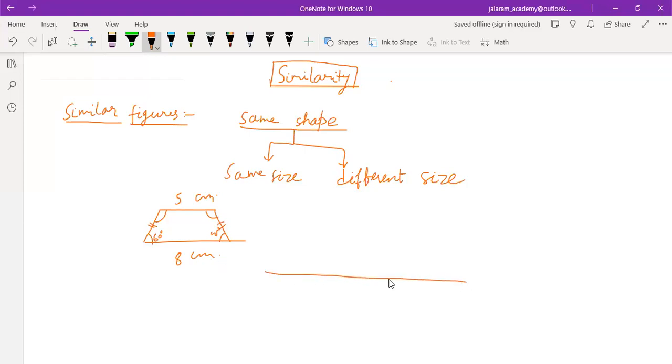And if another trapezium is also there, which has this angle 60 degree, this angle 45 degree, this side 16 centimeter, this side 10 centimeter, this equals to this. So if you find the ratio, 8 twos are 16, 5 twos are 10, so they are proportional to each other. Then these types of figures are the similar figures, though their sizes are different, but their shapes are same. So they are the similar figures.